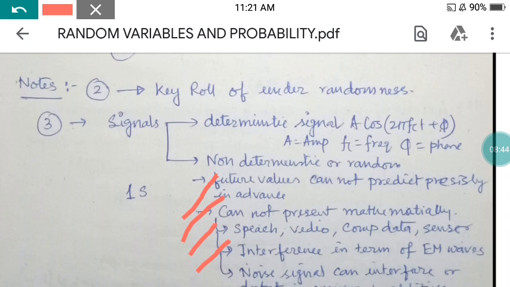So interference is a big issue to be cleaned out. And the noise signal, here you can see the noise signal I have just given. That noise signal also creates some big interference, it can interfere with itself or create some big issue inside.